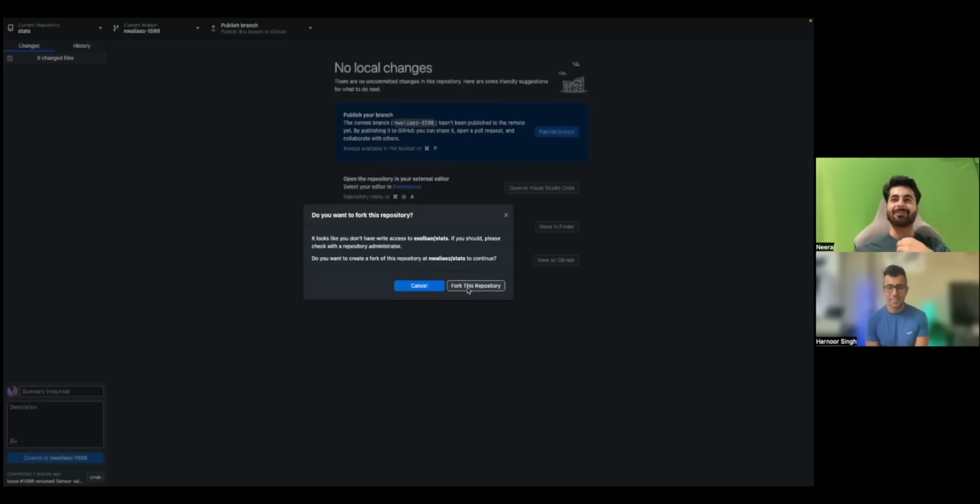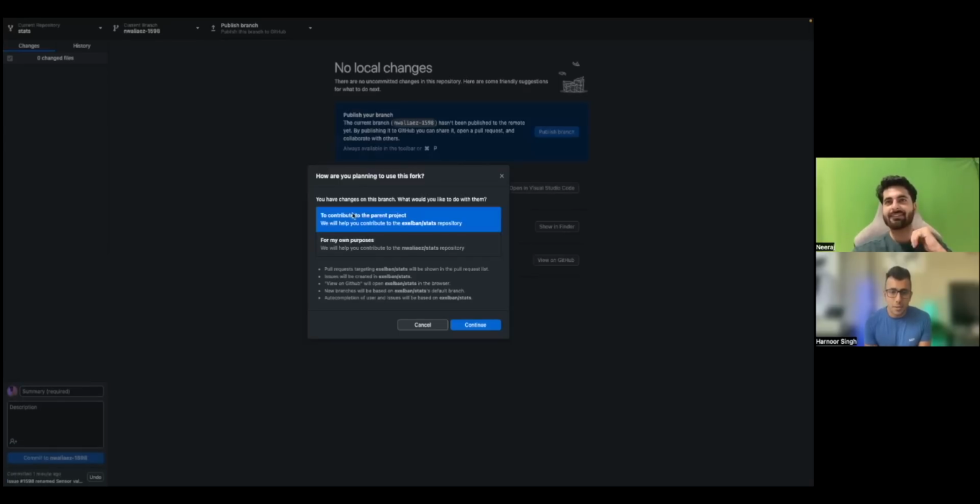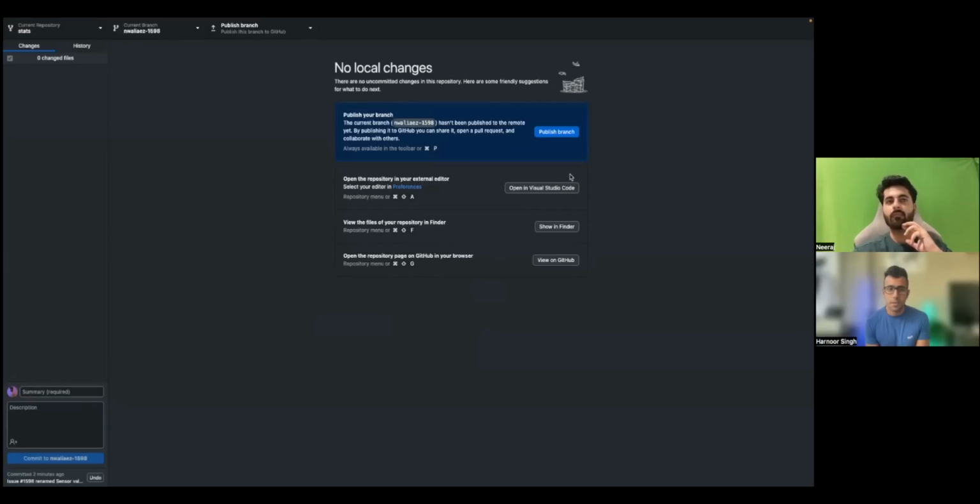Yeah, true. So I can fork this repo now. Yes. Nice. So now, are you contributing to the parent project or for your own purposes? You have to decide. You want to contribute, right? So let's choose the first one. Okay. So now it's done. Publish. Oh, I need to publish. Yep. Oh, I thought it's done. My bad. No, so some more clicks are there.